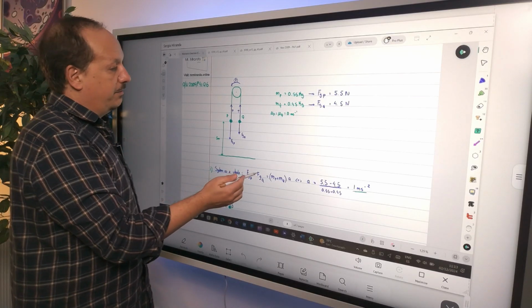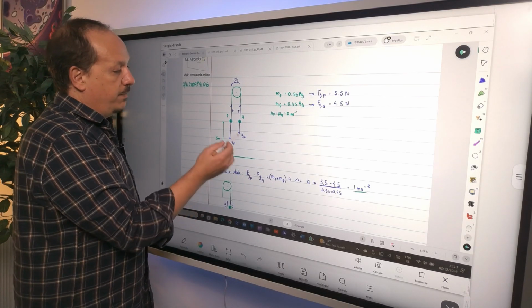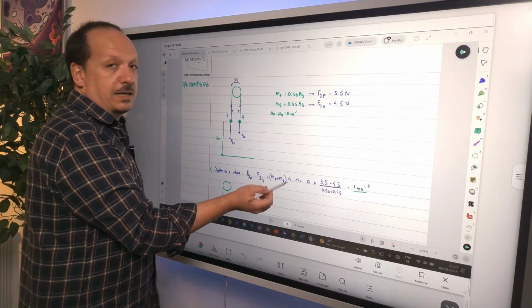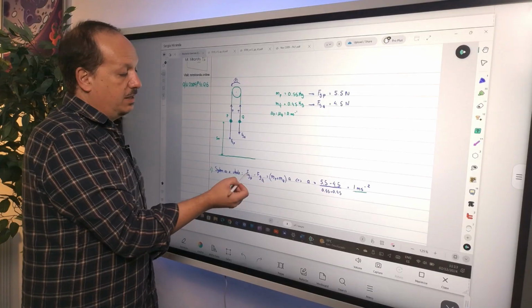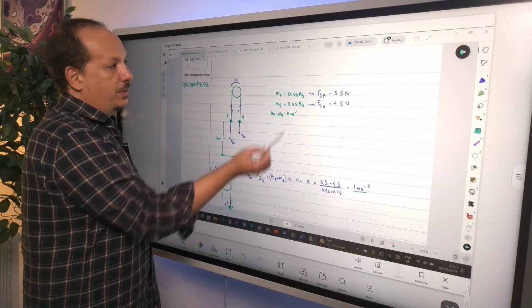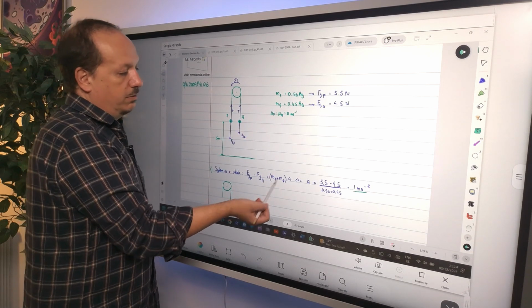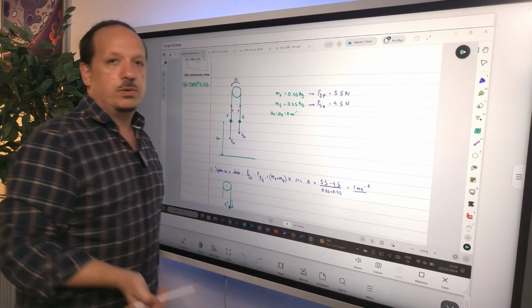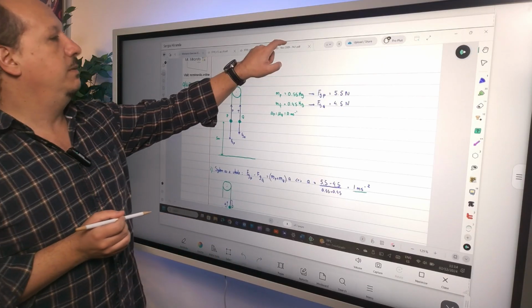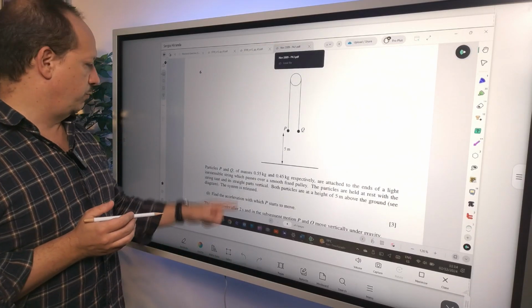So the resultant force, which is this minus that, equals the total mass of the system times the acceleration. This is 0.55. This is 0.45. These two masses put together are just 1. So the acceleration is 1 meter per second squared. You already know the acceleration.